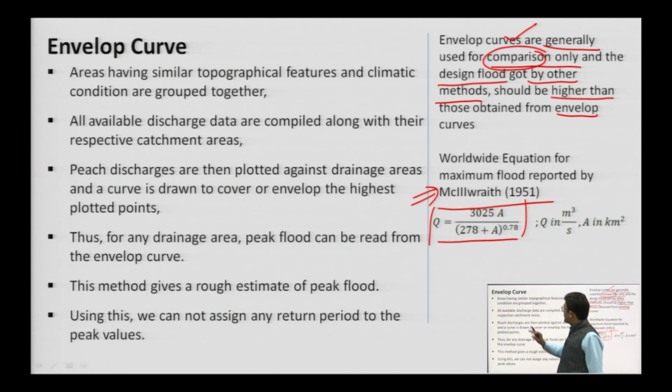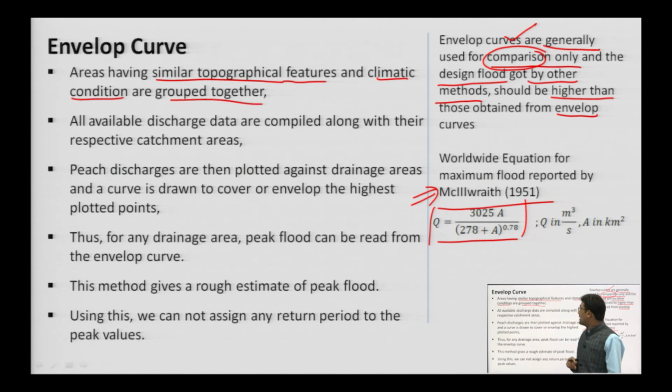For the envelope curve, areas having similar topographic features and climatic conditions are grouped together. This is the first step in making the envelope curve: to categorize the streams, that is, the rivers, on different parameters.